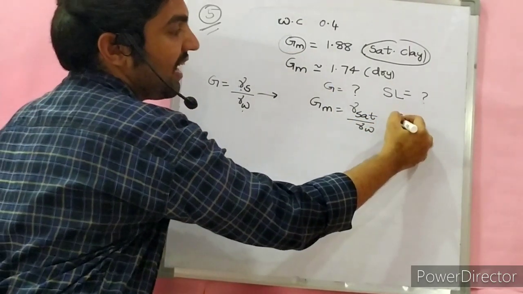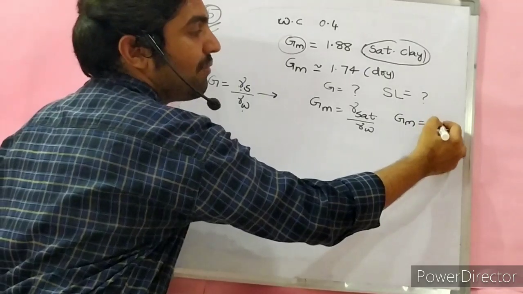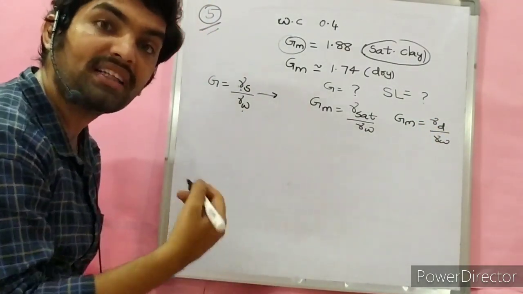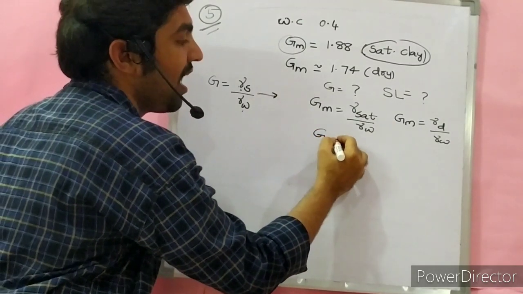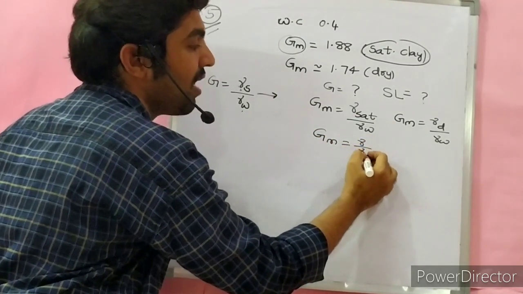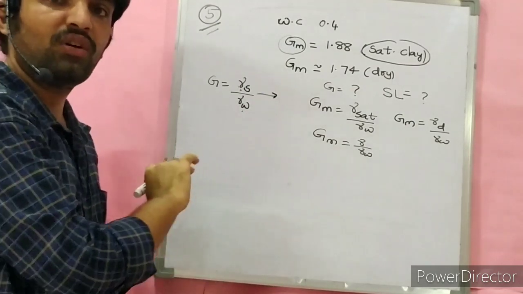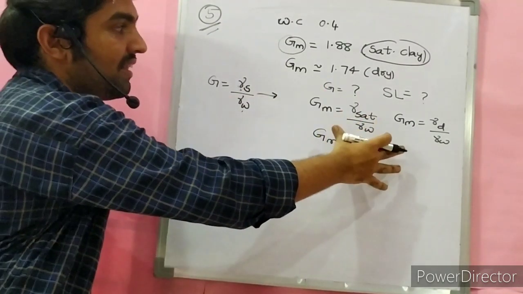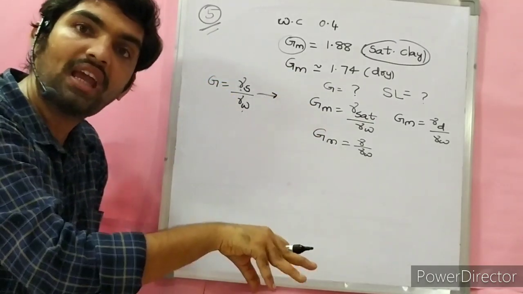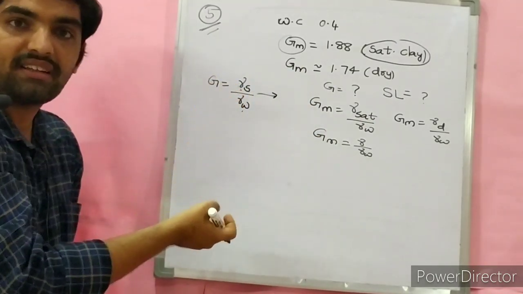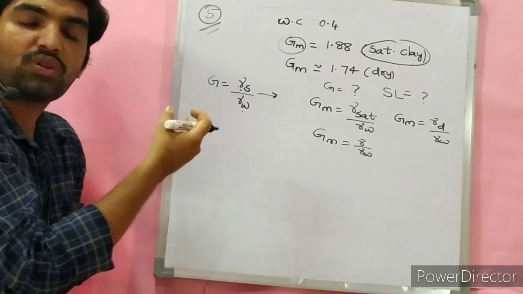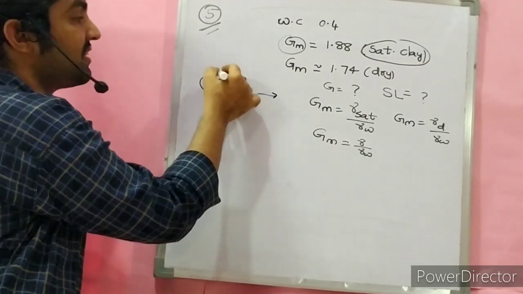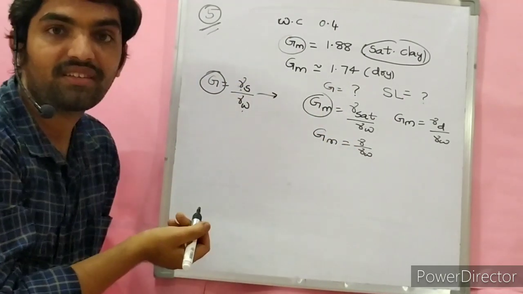What is mass specific gravity for dry clay? Gamma dry to gamma W. What is mass specific gravity for partially saturated soil? Gm is equal to gamma by gamma W. So you have learned the difference between specific gravity and mass specific gravity. Mass specific gravity corresponds to the state of the soil. Specific gravity is nothing but the ratio of density of substance to density of water under similar volume conditions.